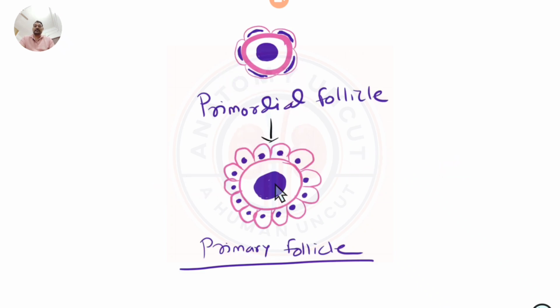Now again, the oocyte with the ooplasm, the zona pellucida, and the nature of these follicular cells changing under the microscope. If you observe this kind of follicle with the cuboidal or columnar nature with a single lining surrounding the oocyte, this will be called primary follicle.